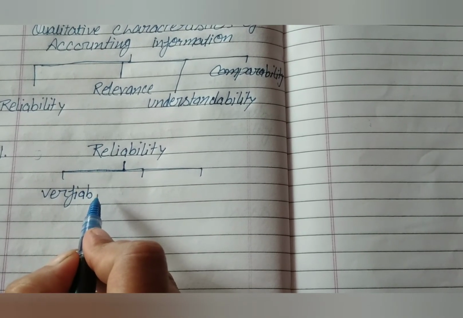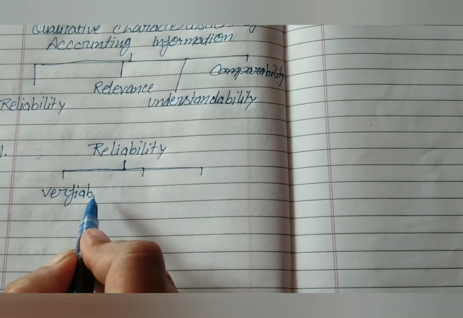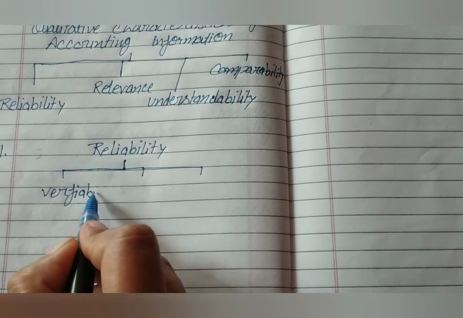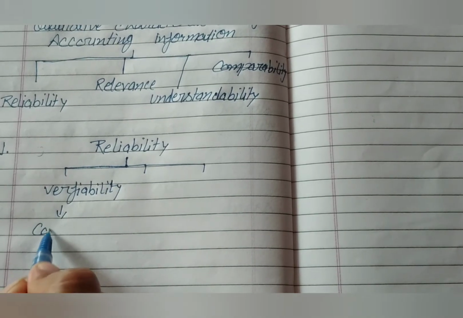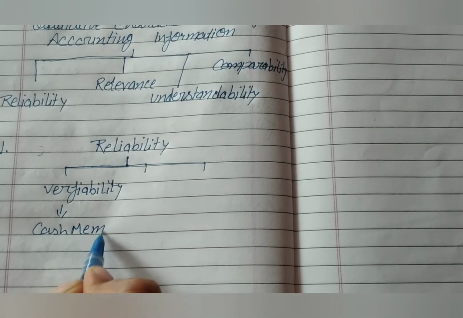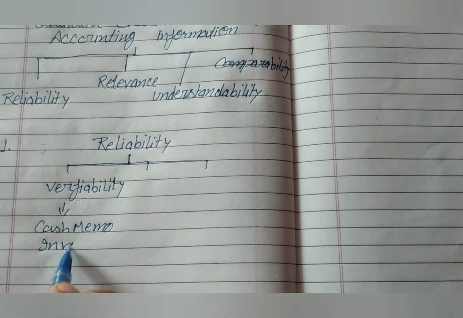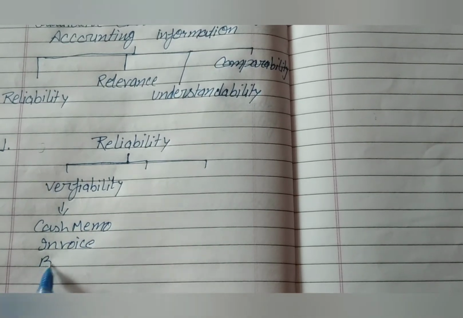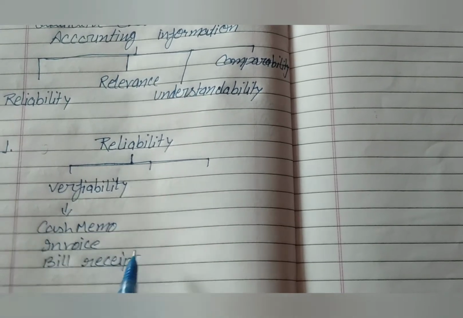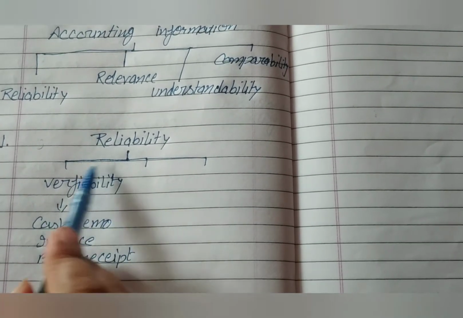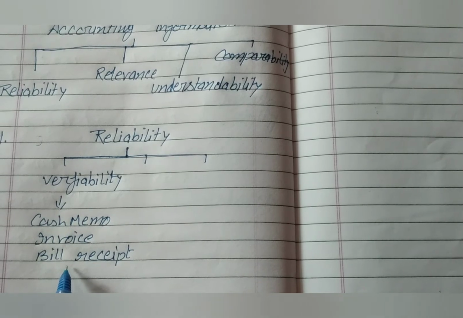For the accounting information, it is necessary to have some source of document. These source of documents are cash memo, invoice number, bill, receipts. These provide the verification of any information.